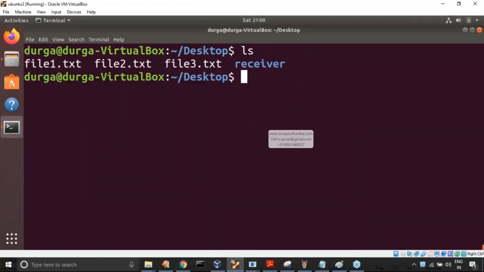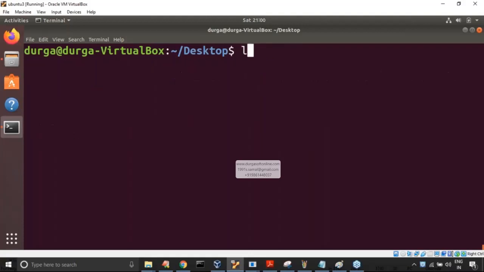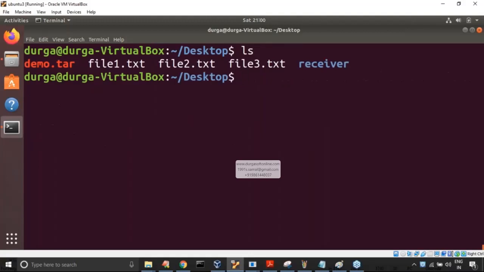ls. Okay, here just observe that tar -cvf file1.txt. Why is it not working? Am I making any mistake? The file name is wrong. Correct: tar -cvf demo.tar file1.txt file2.txt file3.txt. Okay, my tar file is ready. Now observe, the tar file is ready, sir.